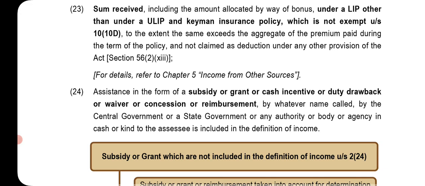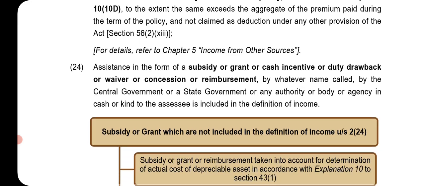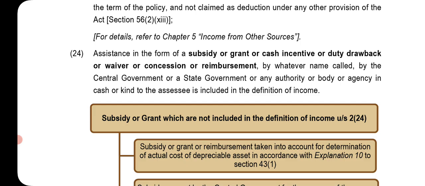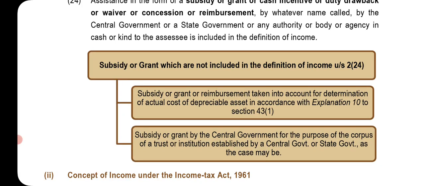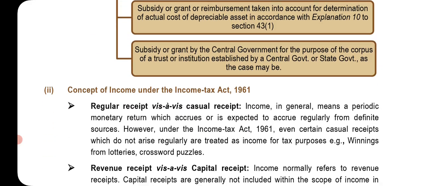Assistance in the form of subsidy or grant or cash incentive or duty drawback or waiver or concession or reimbursement, by whatever name called, by the CG or SG or any authority or body or agency, in cash or in kind, is included in the definition of income. Subsidy or grant which are not included in the definition of income under Section 2(24): subsidy or grant or reimbursement taken into account for determining the actual cost of depreciable assets in accordance with Explanation 10 to Section 43(1), and subsidy or grant by the CG for the purpose of the corpus of a trust or institution established by CG or state government, as the case may be.